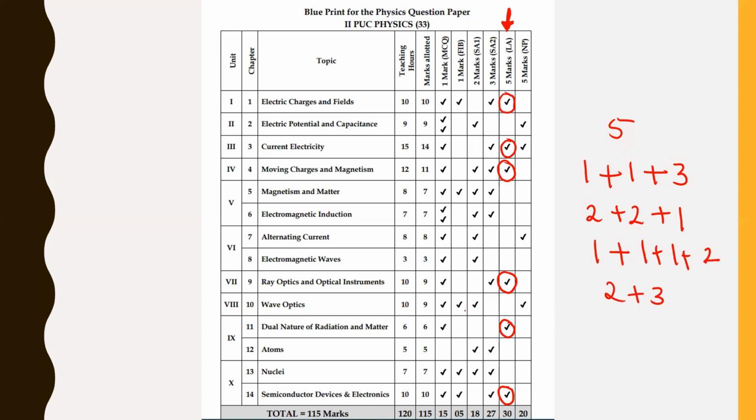So basically, these two chapters, dual nature of radiation and matter and semiconductor devices and electronics, are where the breakage of 5 marks is going to happen. Don't worry, I'll be giving you some interesting tips and techniques where we can cover almost everything for sure. So let's move ahead and understand.